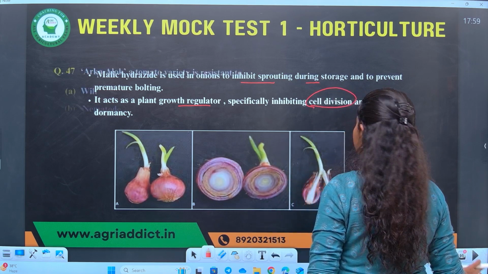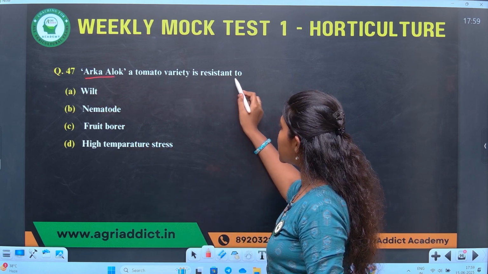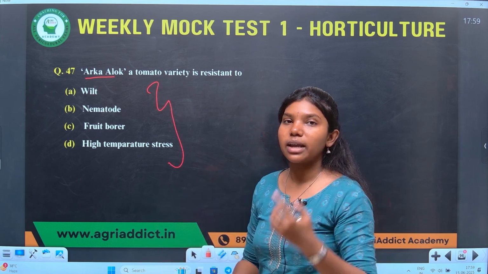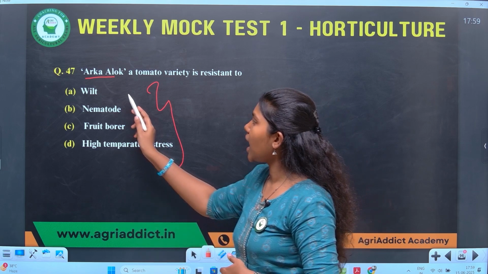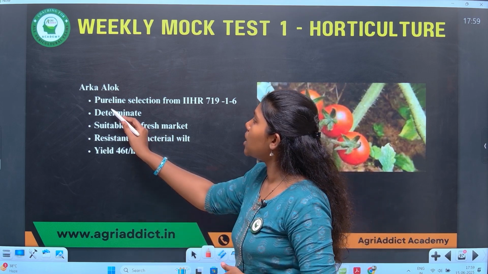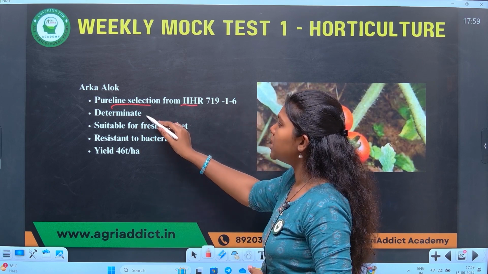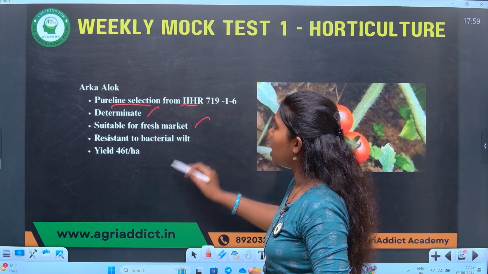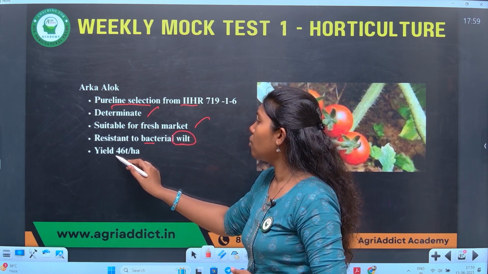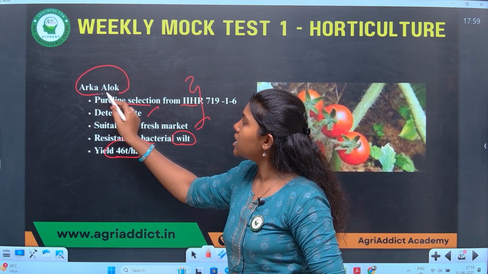Go to the next question. Arka Alok, a tomato variety, is resistant to which of the following disease? Arka Alok is a variety released by IIHR. It is resistant to one of the diseases, and the answer is wilt. Arka Alok is a pure line selection from IC 71916. It is a determinate type, unsuitable for fresh market, and it is resistant to bacterial wilt. And it has a yield of about 46 tons per hectare. These are the important points to be noted in Arka Alok, and it is resistant to wilt.